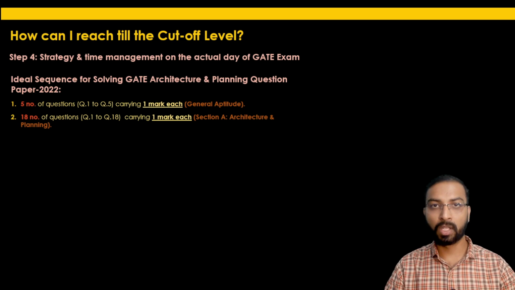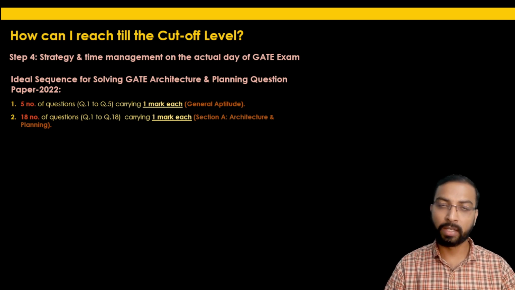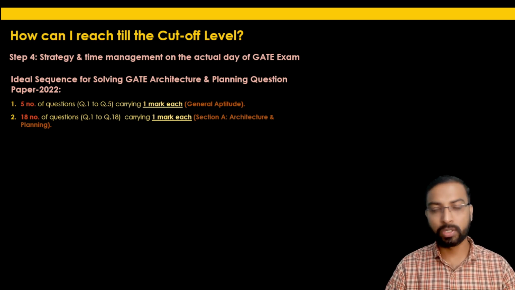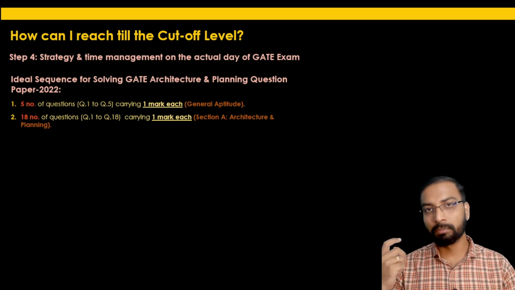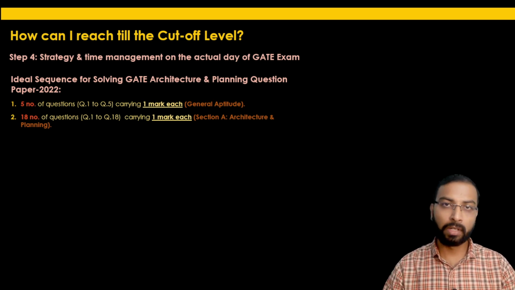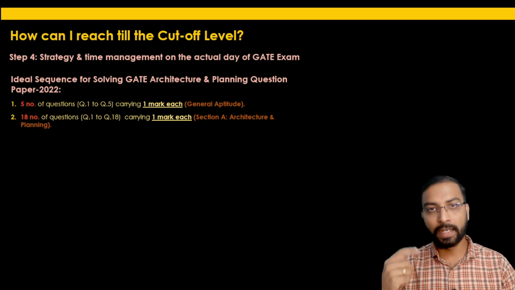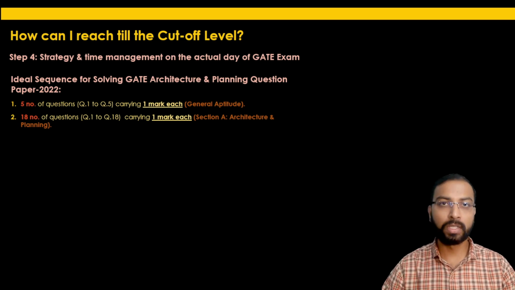If you follow the sequence as per the question paper, like if you solve the first 5 questions of general aptitude carrying 1 mark, and then you solve the 2 mark questions in the same general aptitude section, it may happen that a few of the 2 mark questions may be difficult and you are not able to solve them. So you will carry that forward, even while solving the architecture and planning section, that idea will be stuck in your mind that I was not able to solve that particular question.